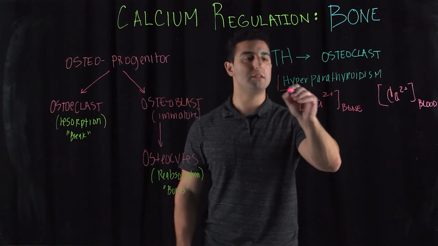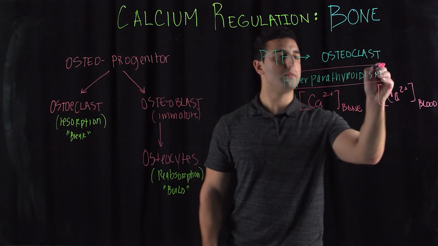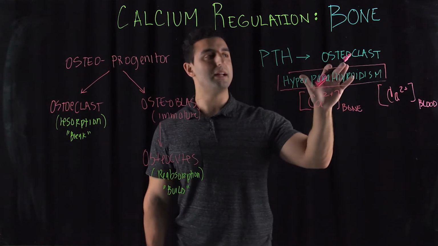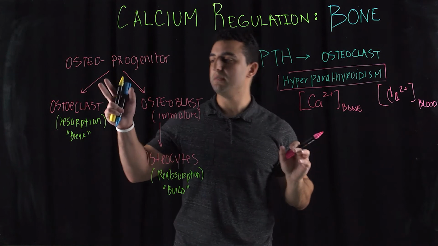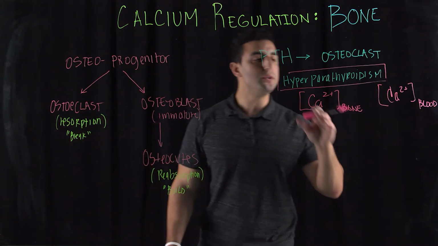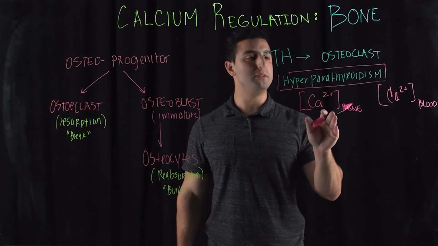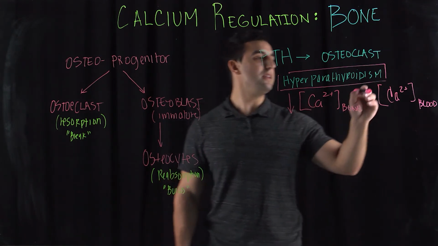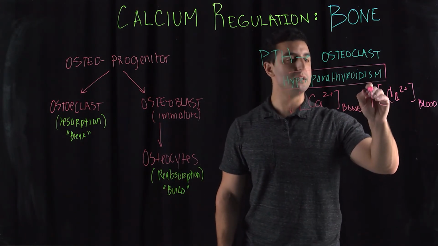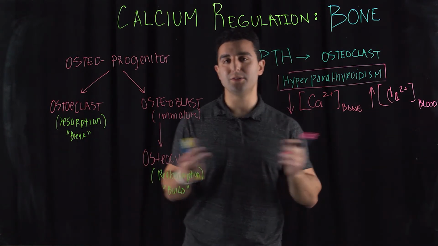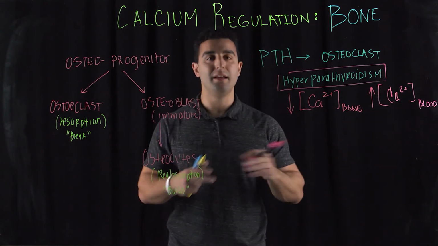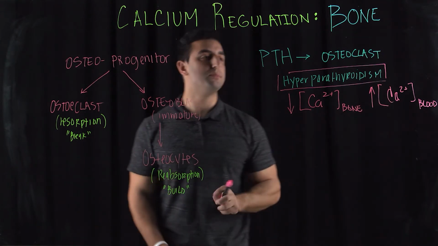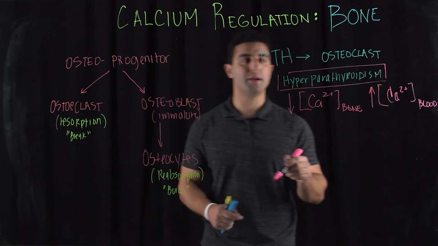You have excessive levels of osteoclast activity, and osteoclast activity leads to bone breakdown. So the bone calcium levels decrease, whereas the blood calcium levels increase. Because the calcium has to go somewhere. It's either in the bone or in the blood. If the bone breaks down, the calcium goes directly into the bloodstream, leading to a rise of blood levels.